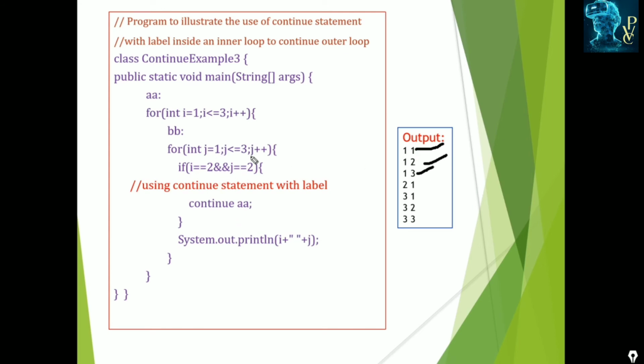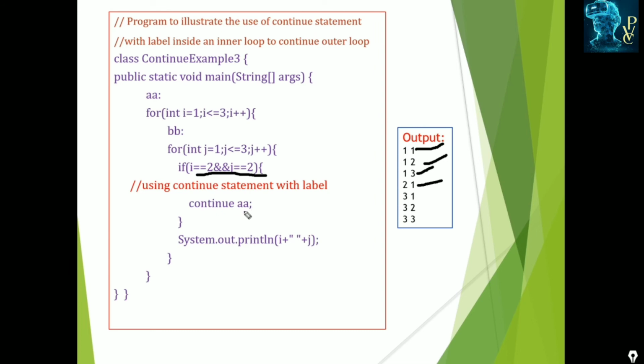Completed. Next i is incremented, i is now 2, and j repeats 1, 2, 3. With i equal to 2 and j equal to 1, equal? No, it displays 2 1. Next j is incremented to 2. Now i is equal to j, and we are using the continue. What is the continue? Continue AA. What is the meaning of using continue within the for loop? The control passes to the modification portion of that for loop.